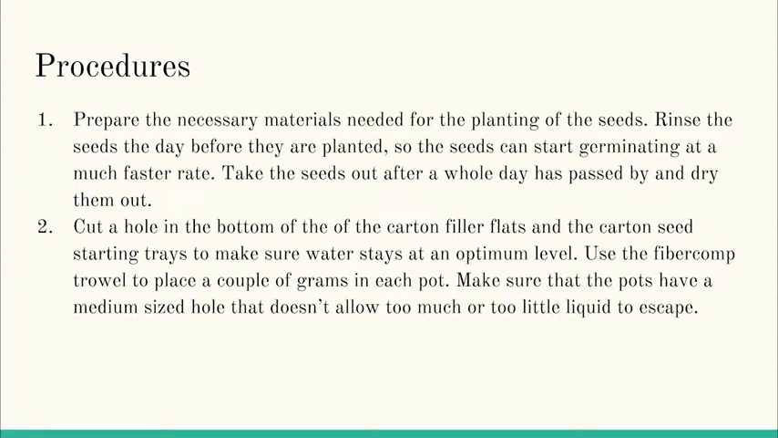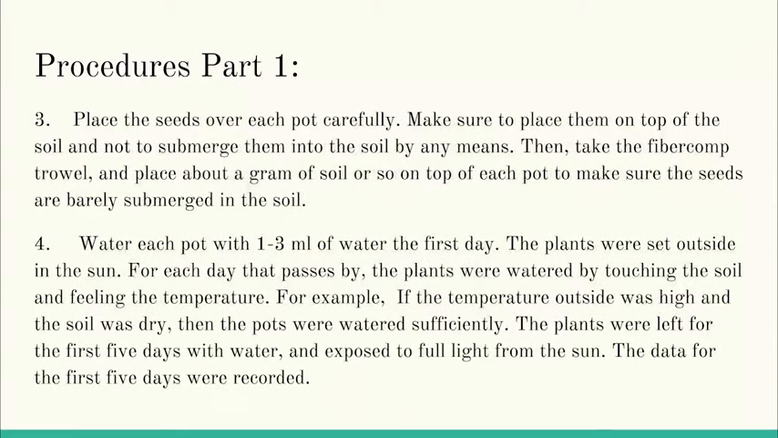The second thing is cutting holes in the trays or in the pots that you are going to plant them in, to make sure that the water stays at an optimum level. If you put too much water, then the water is just going to go through the soil and then outside. And if you put too little, then you could check, since none of the water is going to be dripping from down there.